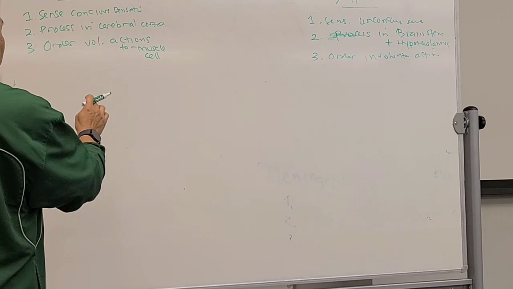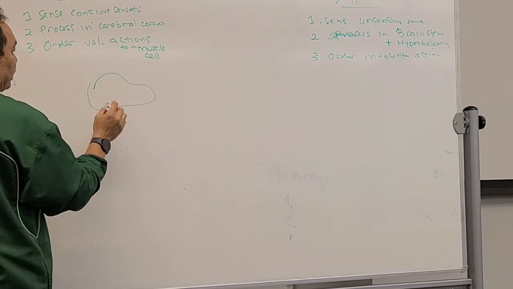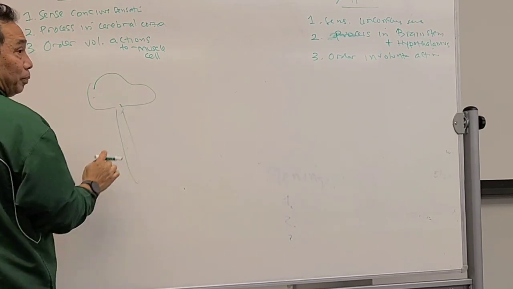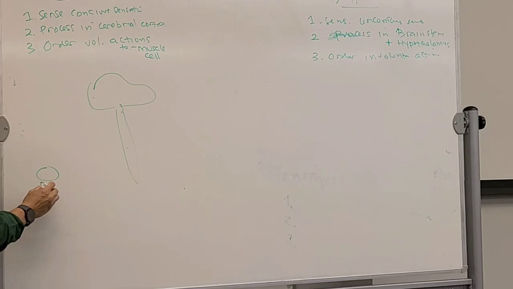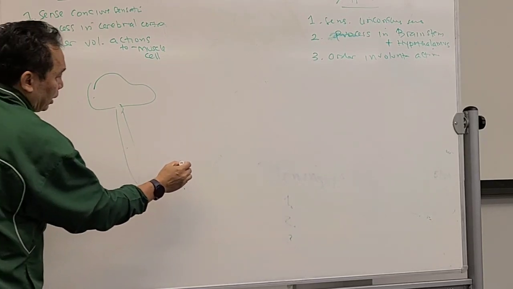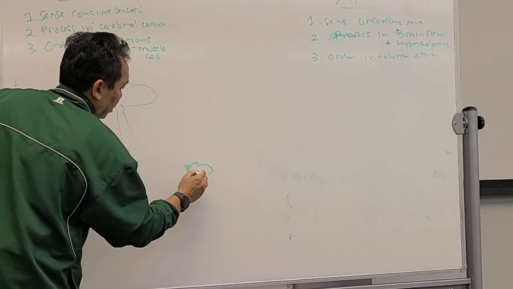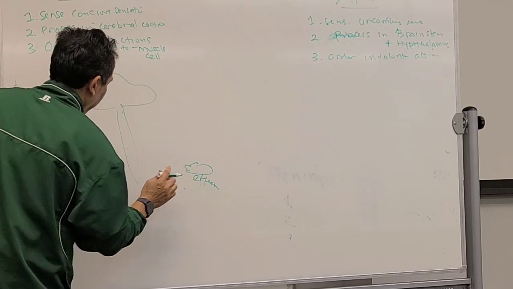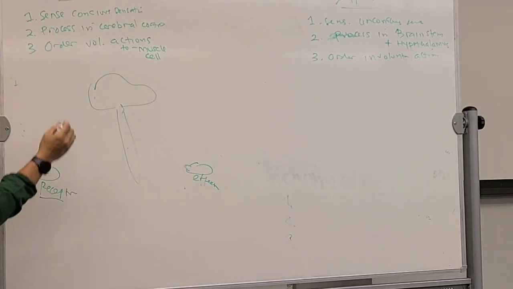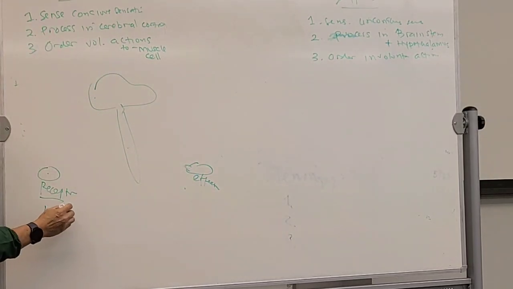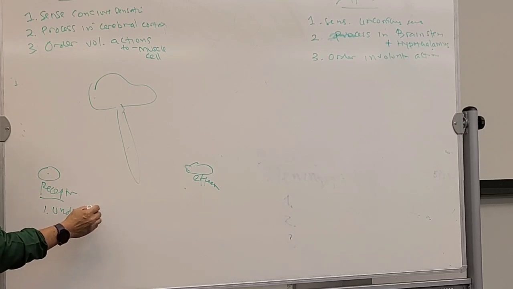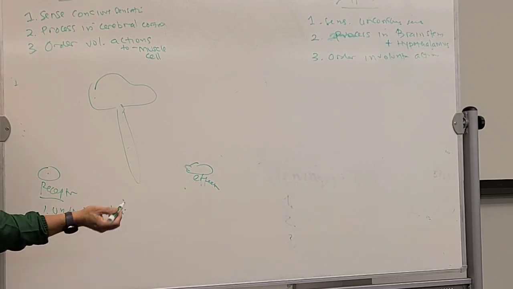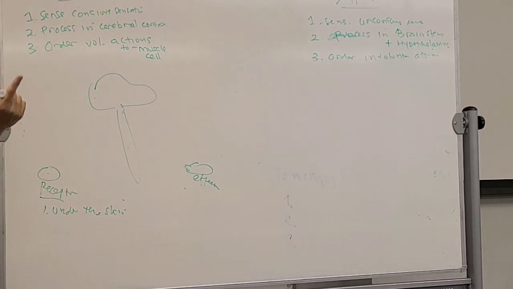Now, look at this. Let's say this is brain, spinal cord. This is receptor. This is effector. Okay. So the receptor for the SNS is under the skin. It's called the general somatic receptor. Therefore, you can sense it consciously.